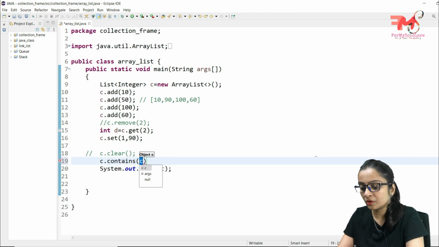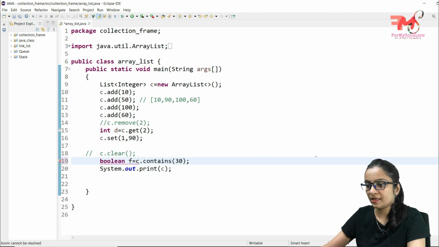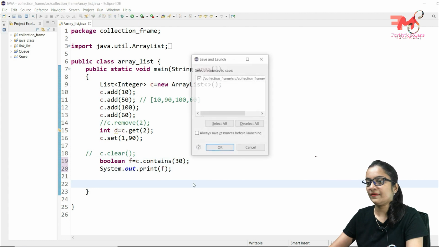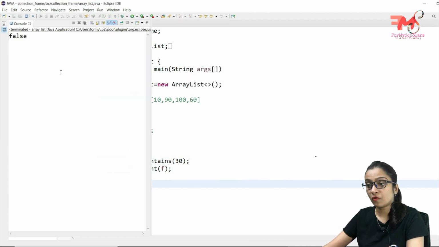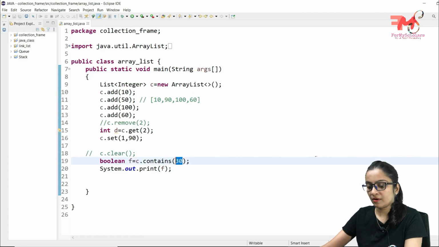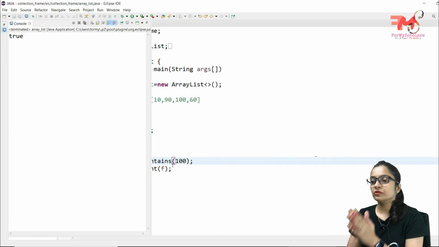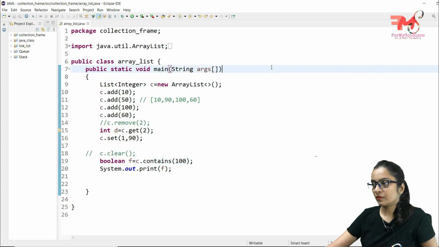Let's suppose you want to check for 30. Now let's print the value of f. Control F11, it is showing false. Now let's check for 100. Control F11, true. So in this way array list works.